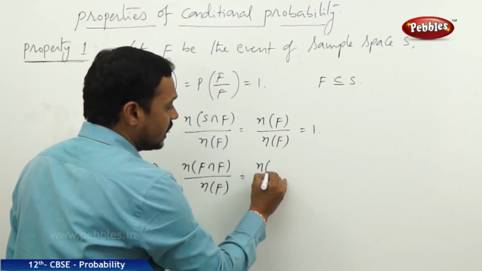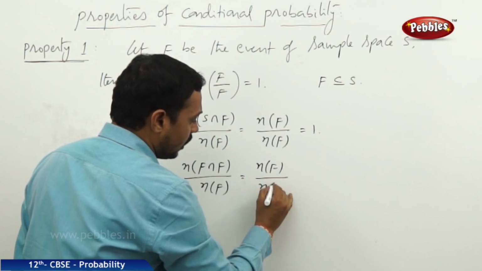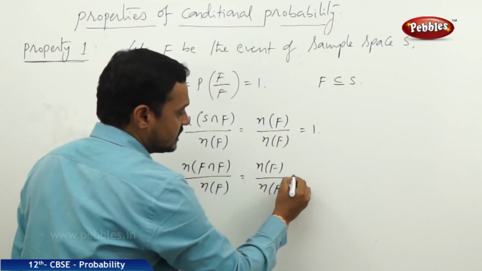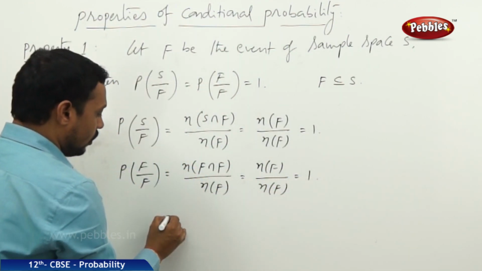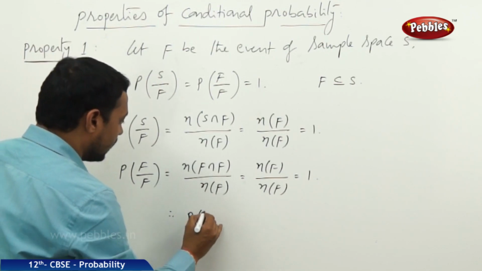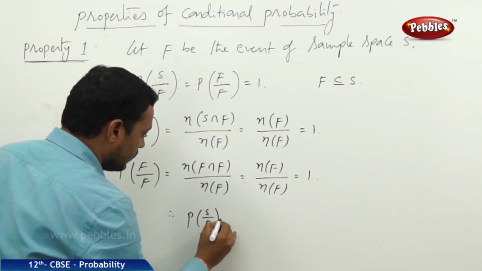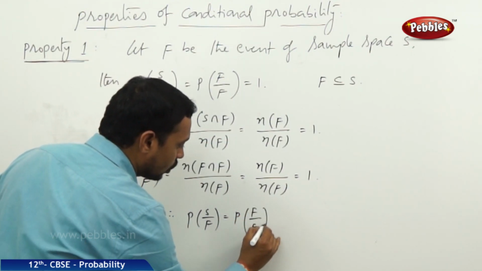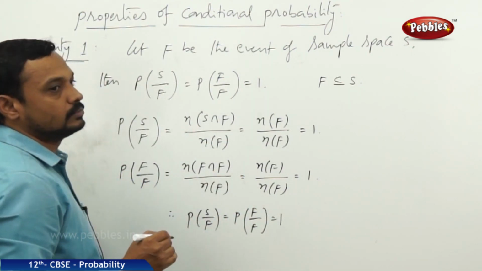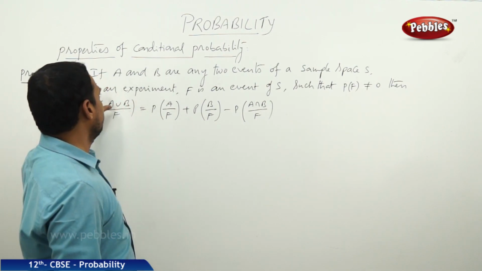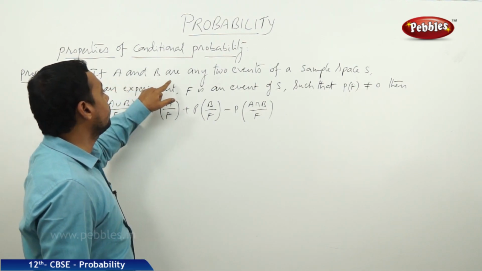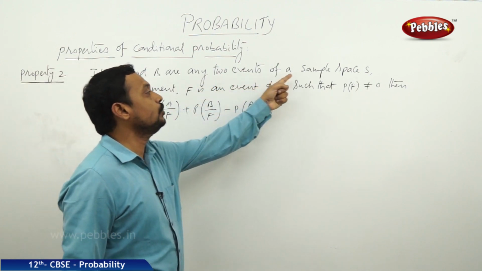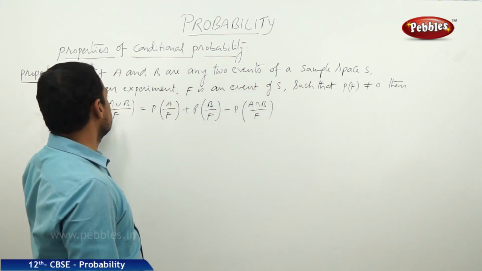Itself, that is n of F by n of F. Now, both get cancelled, it is equal to 1. Therefore, finally, the probability of S by F is equal to probability of F by F, both are equal to 1.